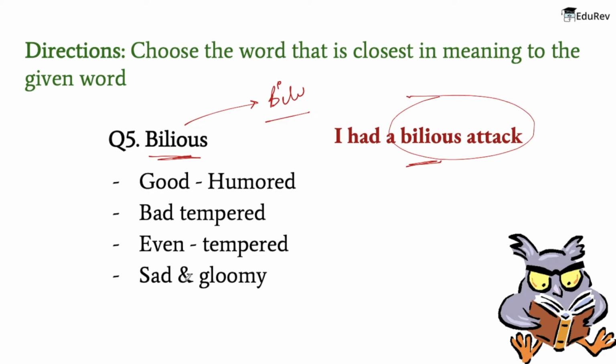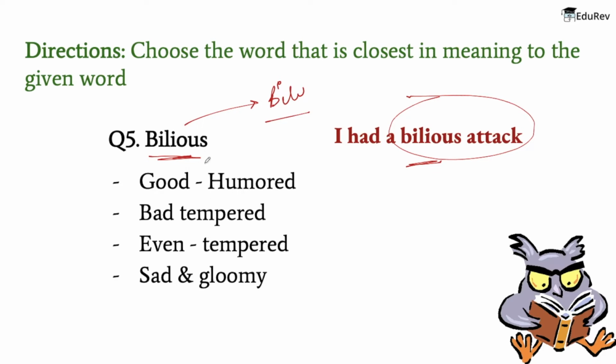Now the words that are given are very simple. So good-humored means someone who is naturally cheerful and friendly. Bad-tempered means easily annoyed or angry. Even-tempered is not easily annoyed or made angry. And lastly, sad and gloomy is someone who is upset, and something that is dark or poorly lit. That is sad or gloomy.